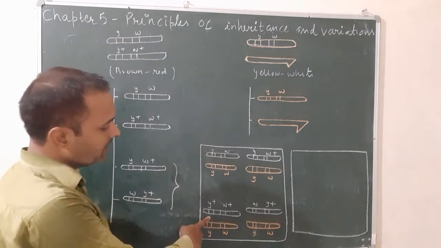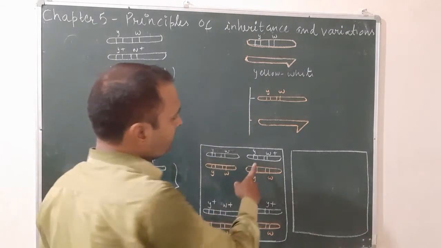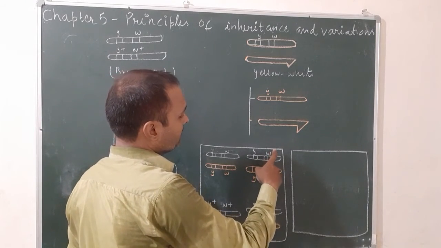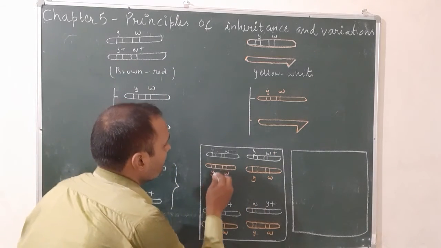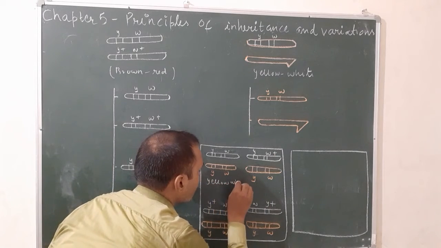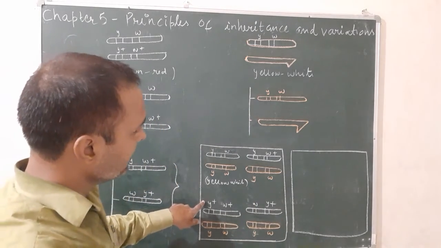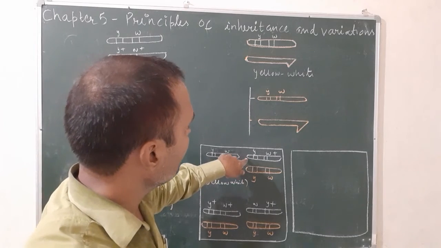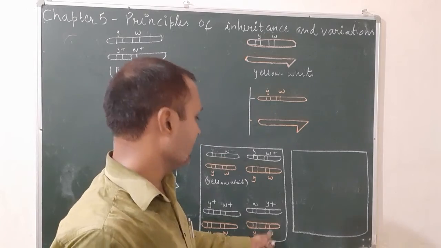Here phenotype will be brown red because plus sign is dominant. Here, W plus for red, so red yellow. Here phenotype will be yellow white, here yellow white, here brown red. Here you can say red yellow, and here white is dominant, so brown white.